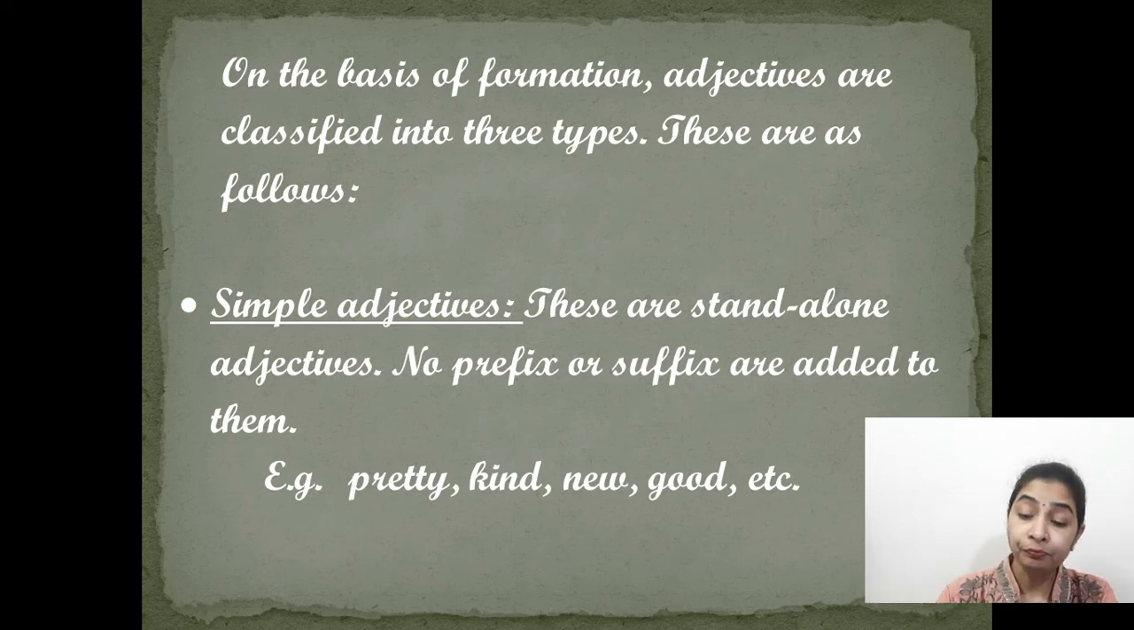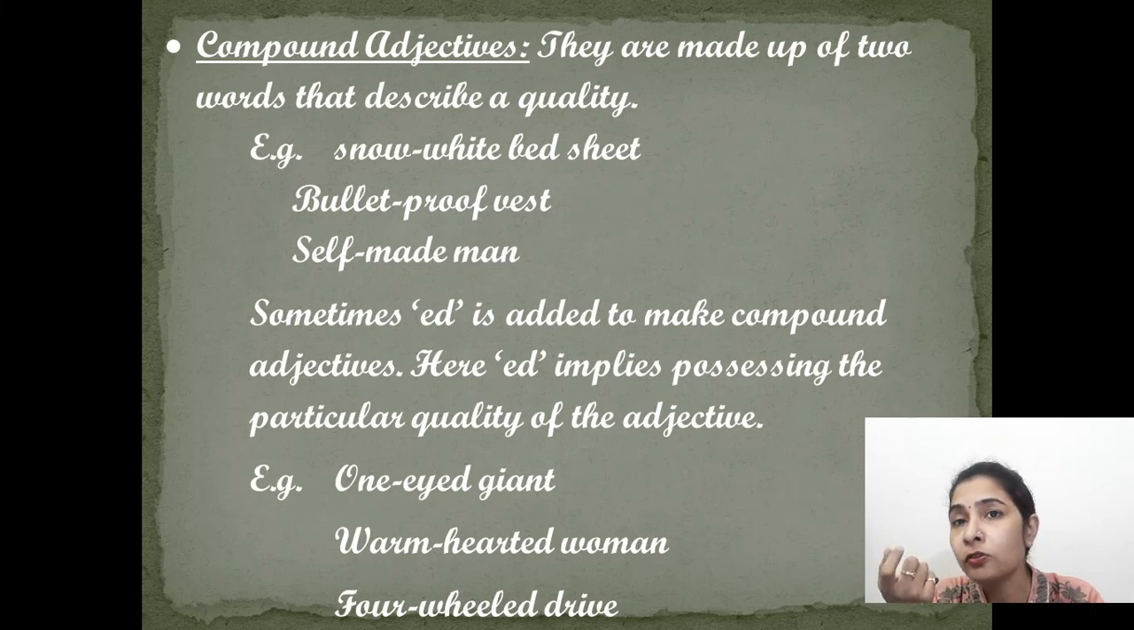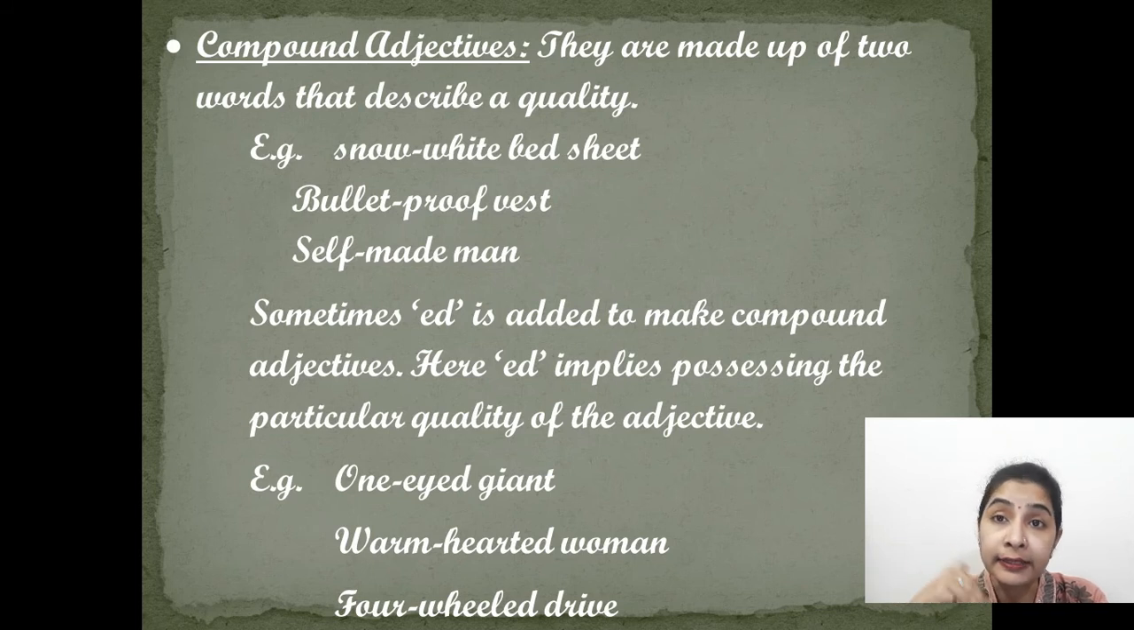Okay, now the next type is compound adjectives. Compound adjectives are made up of two words that describe a quality. That means two words are joined with a hyphen or a dash in between and describe a particular quality. They are the compound adjectives. When we join two words and form a new word, we call it a compound word. Here they are adjectives, that is why we call them compound adjectives.